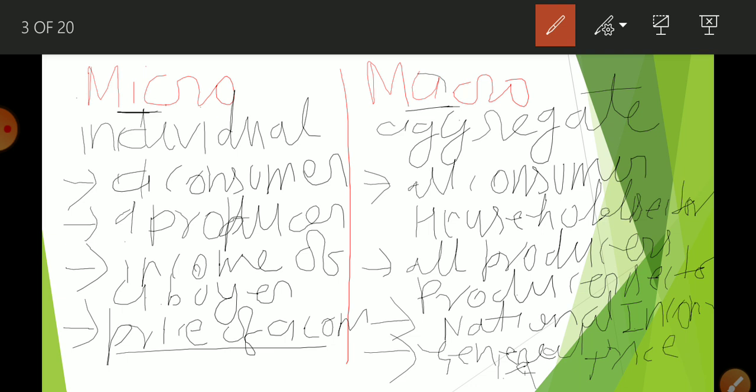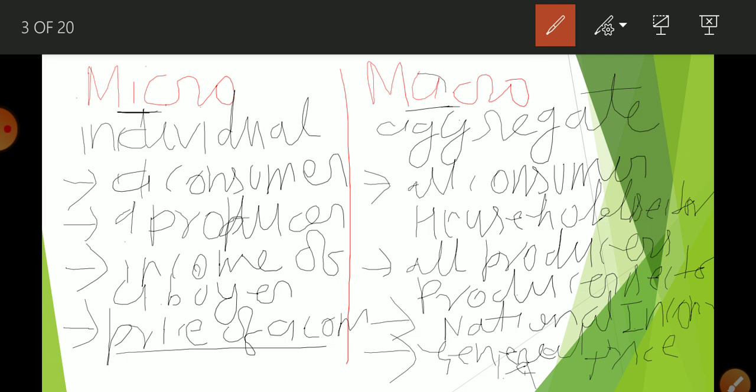On the other hand, in macroeconomics we are not going to study the individual. We are going to study all the consumers in the economy, that is, the household sector. We are going to study all the producers, that is, the producer sector.